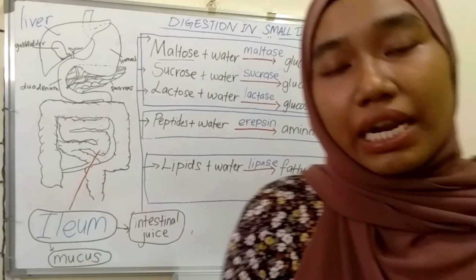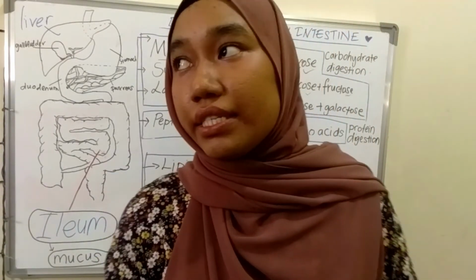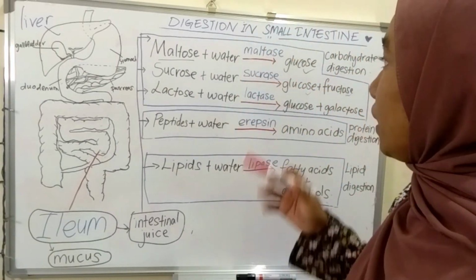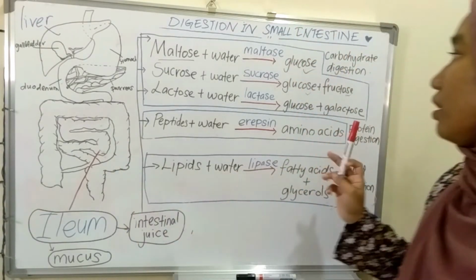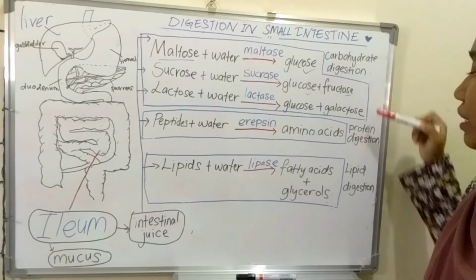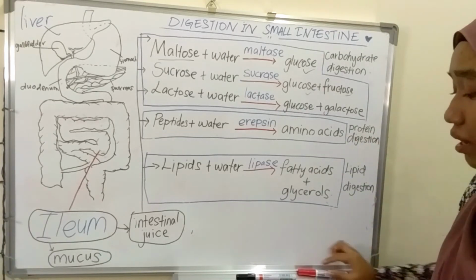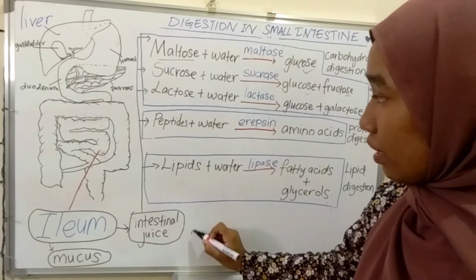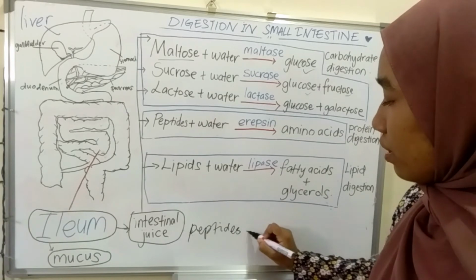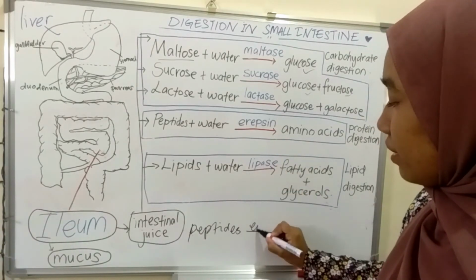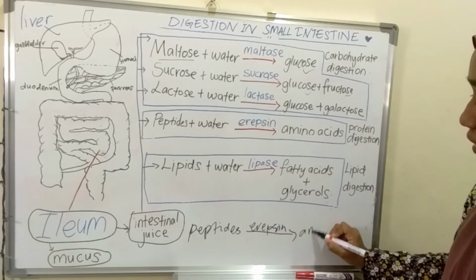Okay, if the question asks you, write an enzymatic reaction that happens in the small intestine for the ileum. So, just one. So you can choose carbohydrate digestion, protein digestion or lipid. So I will choose protein digestion. So I write: peptides will be hydrolyzed by the rhabdin enzyme, and the product is amino acid.